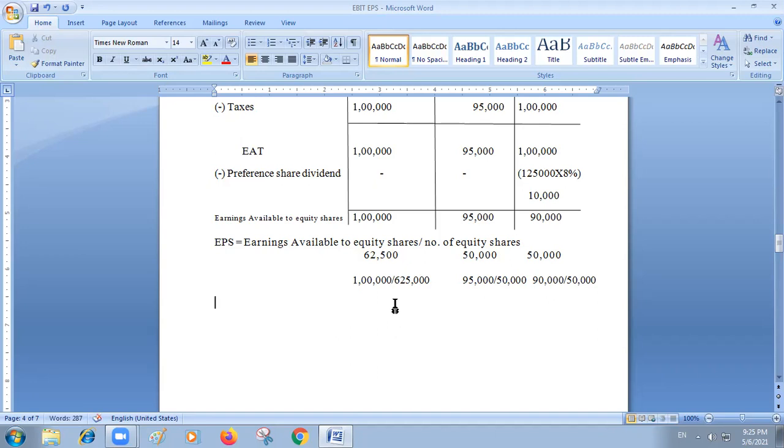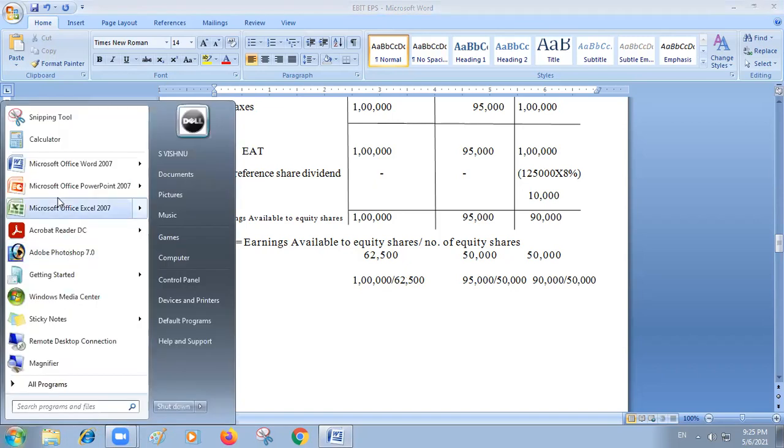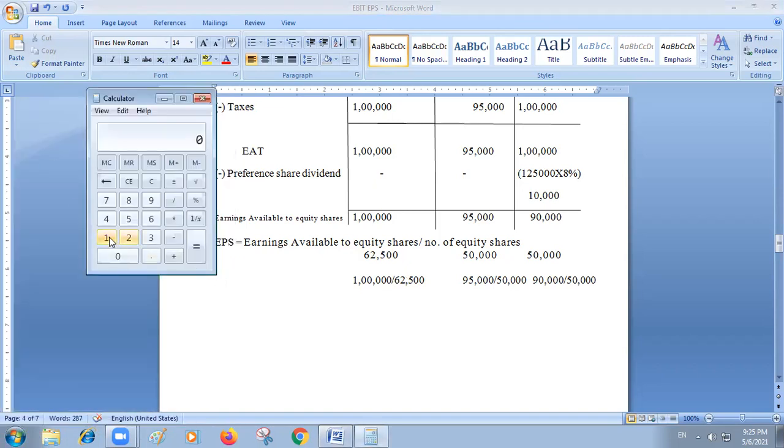Now 62,500. Okay, right. Now you can see 1 lakh divided by 62,500 is equal to 1.6.